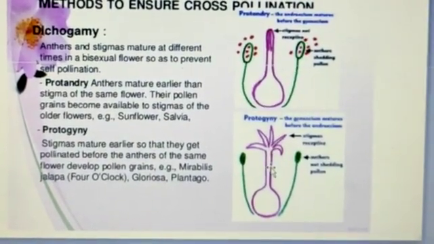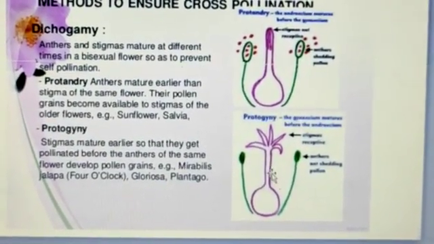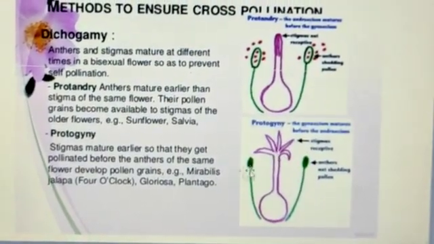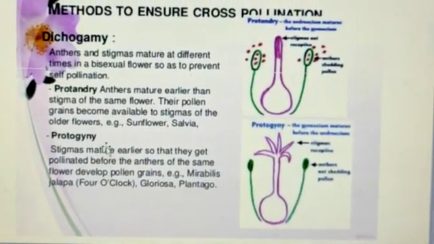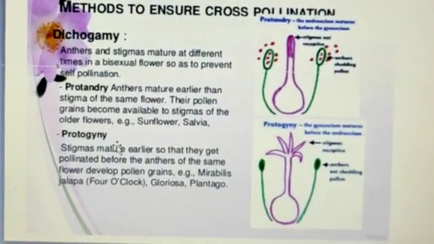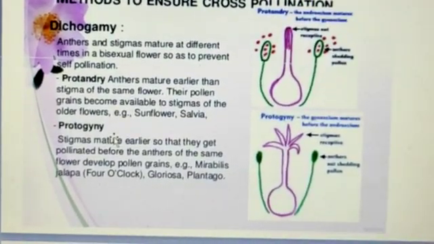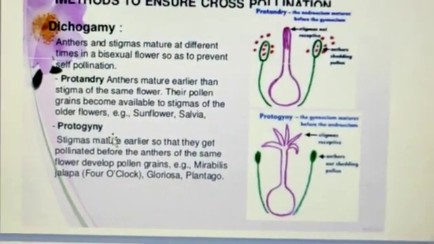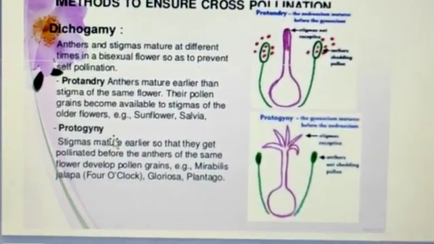Hence it prevents self-pollination and reproduction occurs through cross-pollination. So in both cases, it prevents self-pollination and cross-pollination occurs here.